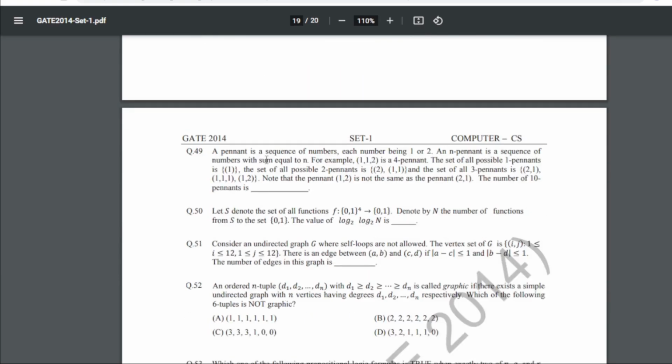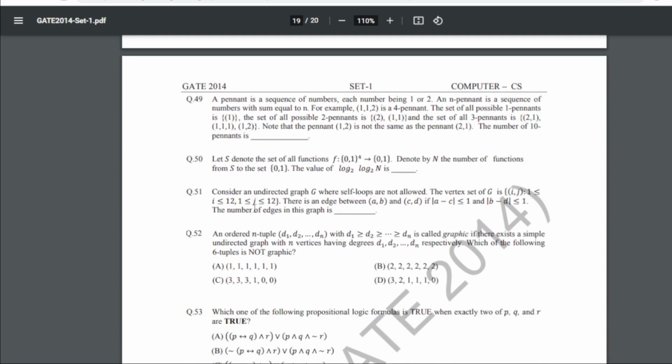49 is a pennant is a sequence of numbers, each number being 1 or 2, and an n-pennant is a sequence of numbers with sum equal to n. For example, 1 1 2 is a 4-pennant, right? So the set of all possible 1-pennants is 1, the set of all possible 2-pennants is 2 and 1 1, and the set of all 3-pennants is 2 1, 1 2, 1 1 1. Note that the pennant 1 2 is not the same as the pennant 2 1. The number of 10-pennants is what? So again for 49 our answer will be 89, right?